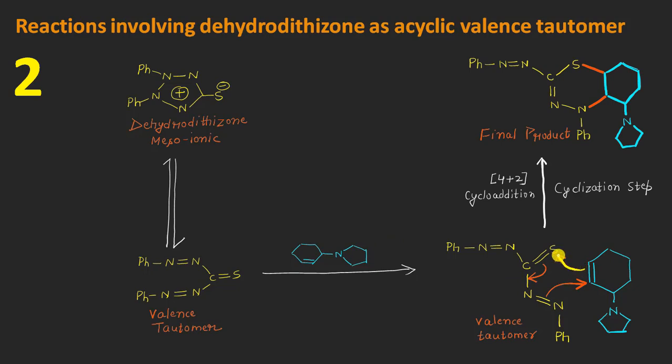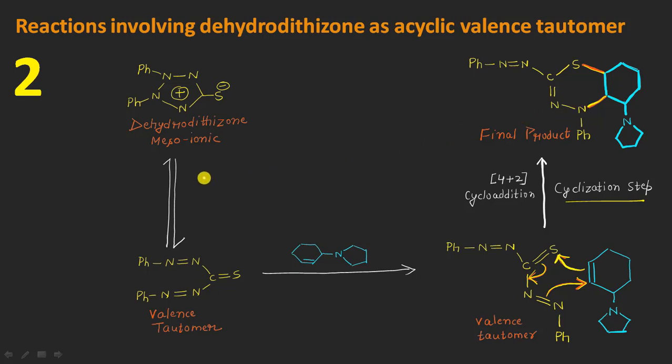I mean these electrons shifting here, sending these electrons in between the carbon and the nitrogen, and then these electrons shifting onto this side will result in the formation of a cyclized type of product that will be like this, in which a new bond formation will be there in between this sulfur and this carbon atom, and then between this carbon of the substrate and this nitrogen of our mesoionic molecule, right?